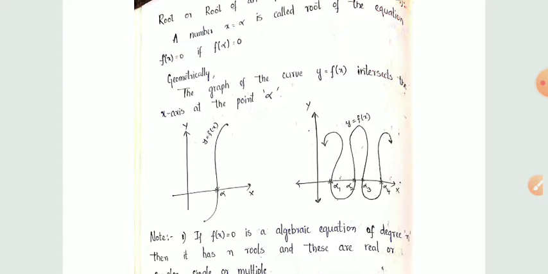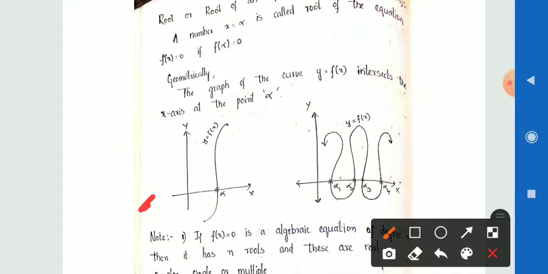Here the function is given, that is, the curve y is equal to f of x is taken. This curve intersects the x-axis at a point alpha, and that point alpha is called the root of the given curve.